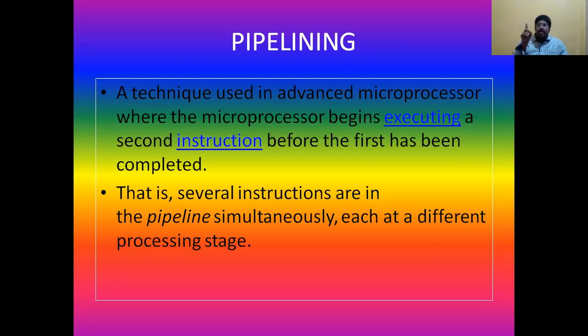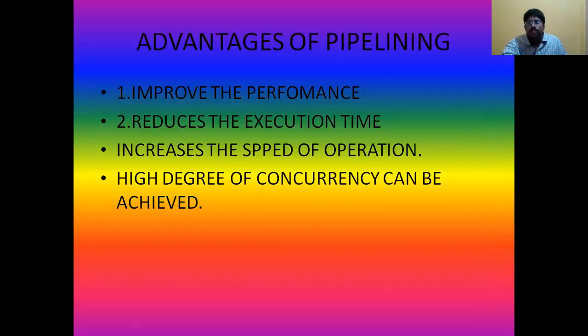When the process speed increases, its performance automatically increases. This is the phenomenon of pipelining, where the processor executes another instruction without fully completing the present instruction. This increases the speed of operation and in turn its performance. So what are the advantages of pipelining? It improves performance, reduces execution time, and increases the speed of operation.